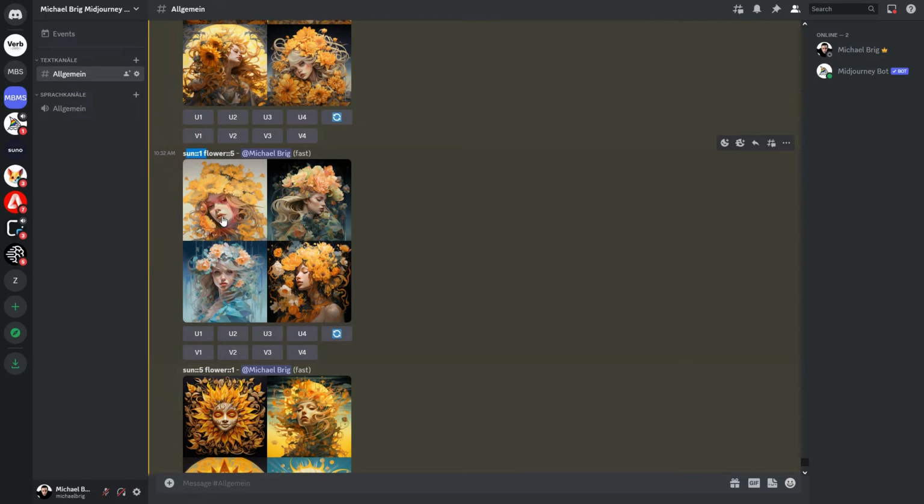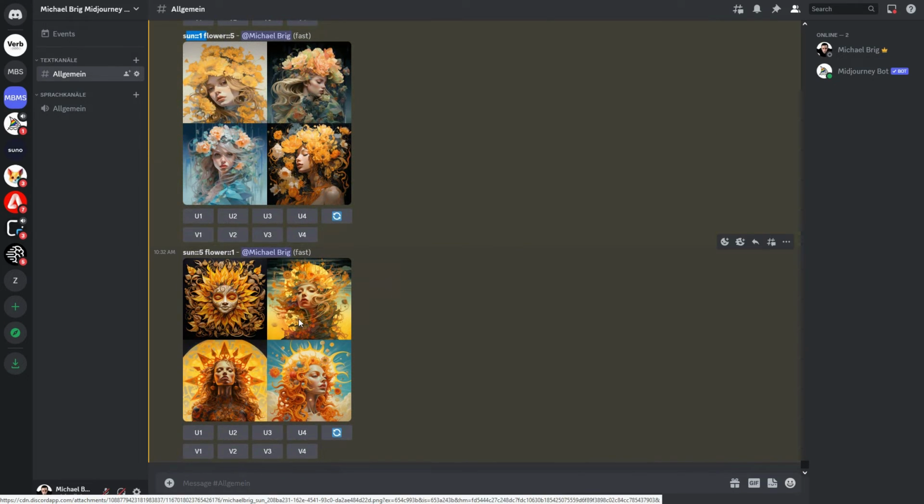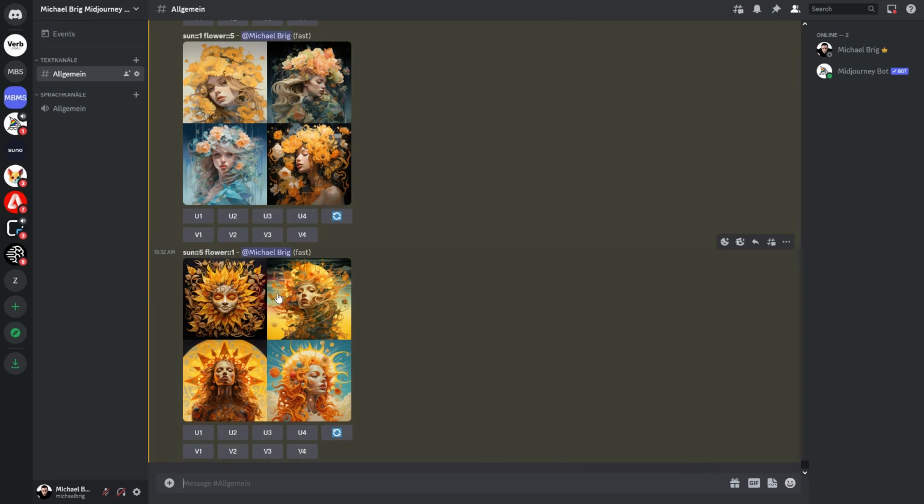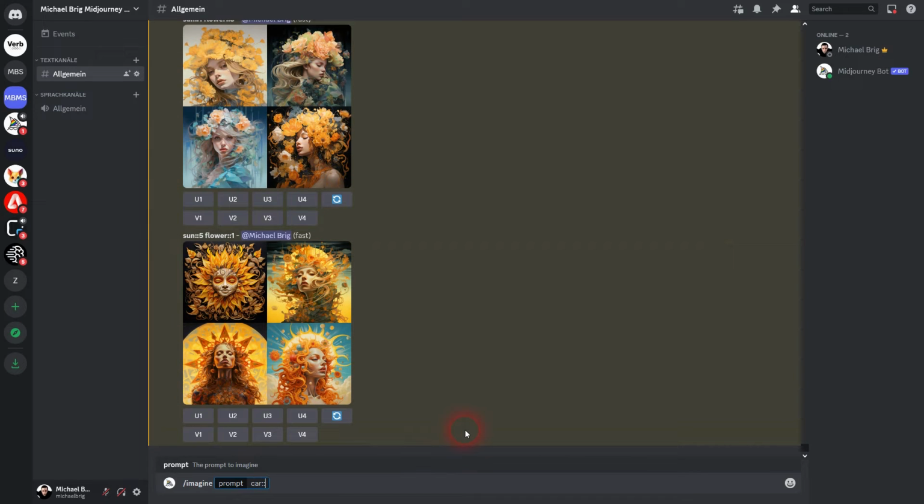Let us check our first result. Sun not that important, flower way more important. And we have lots of flowers in our image, while the sun is not really prominent anymore. Second one, it's the inverse. And if we look closely, we can't even see a flower anymore. It's more like an abstract concept of what a flower might be.